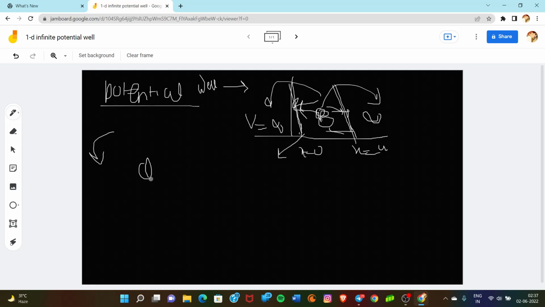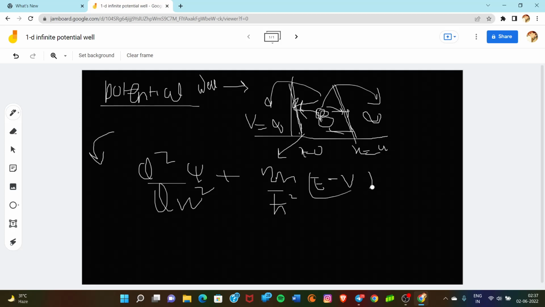We will use this equation: del square phi upon del x square plus 2m upon h bar square into (E minus V) phi is equal to 0. In the first and second regions V is equal to infinity, so there are no material particles there, and we have to see only the third region. In the third region we have V is equal to 0.